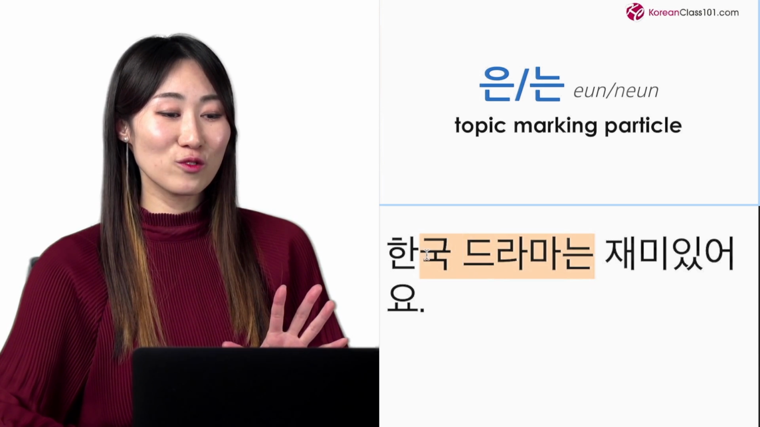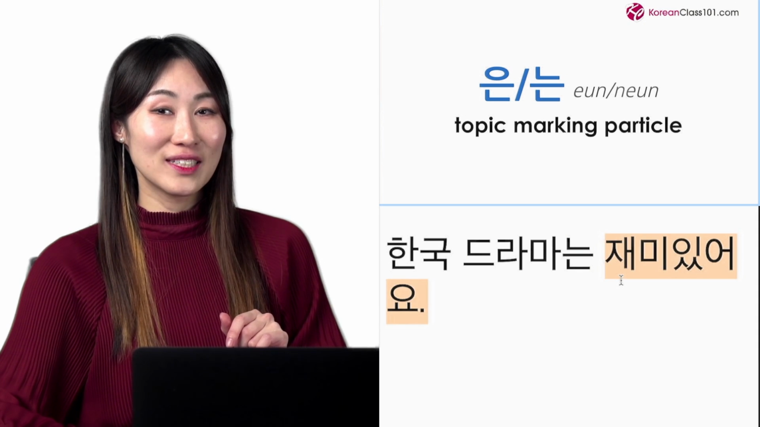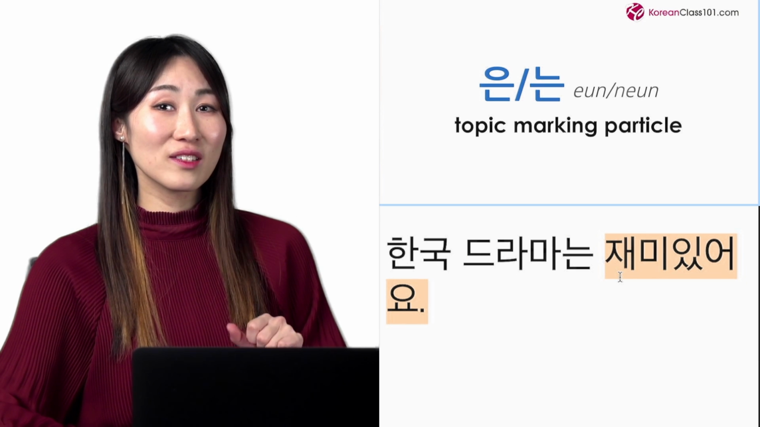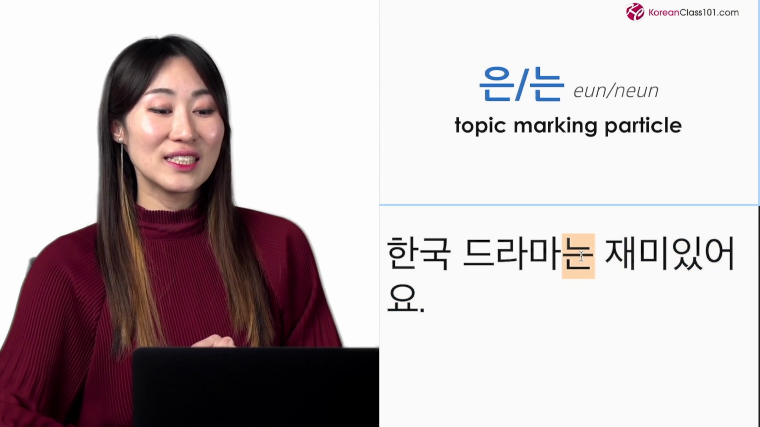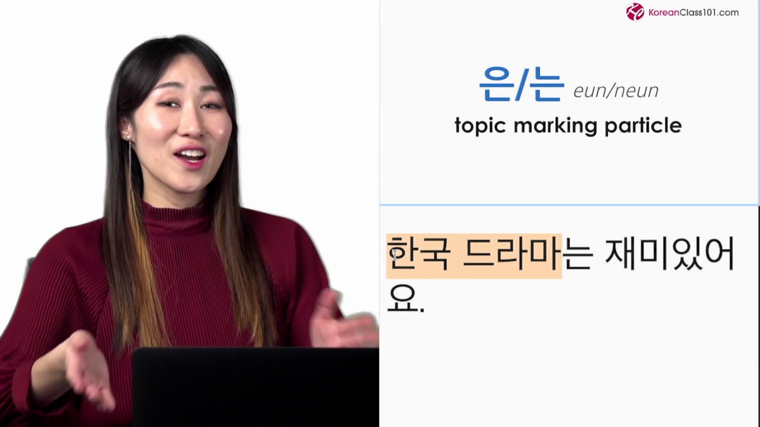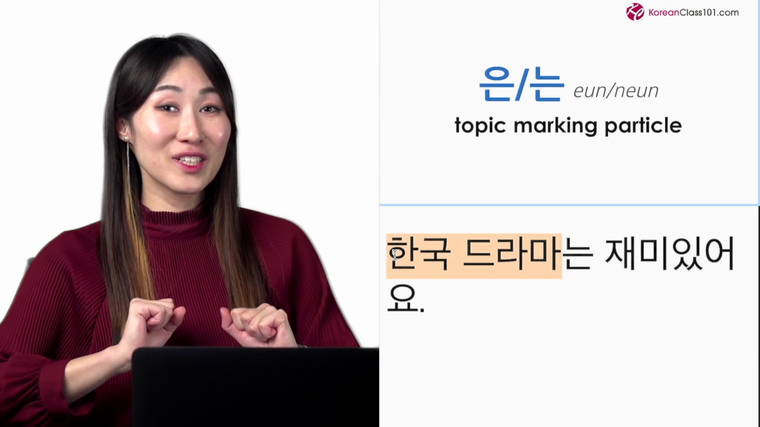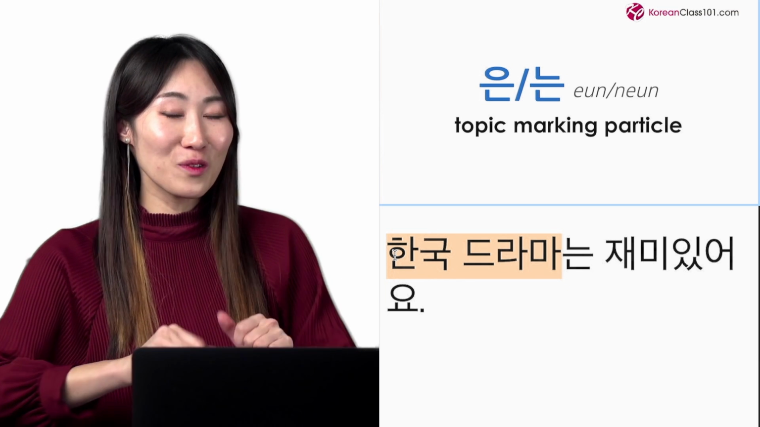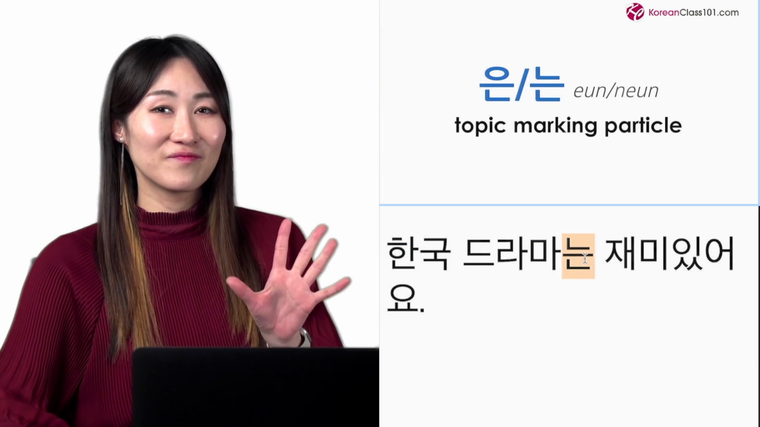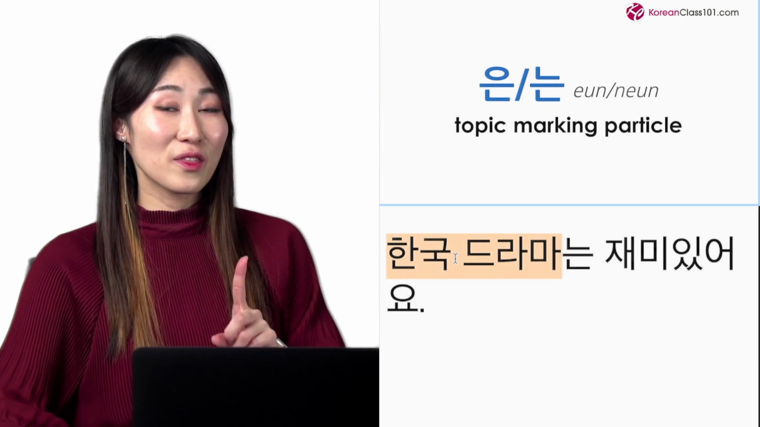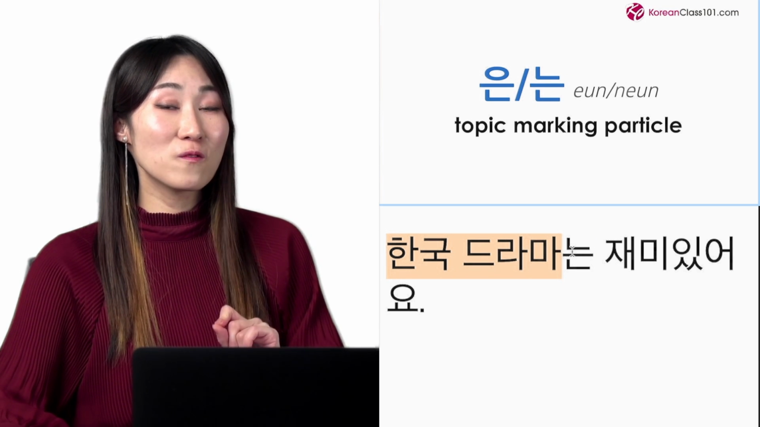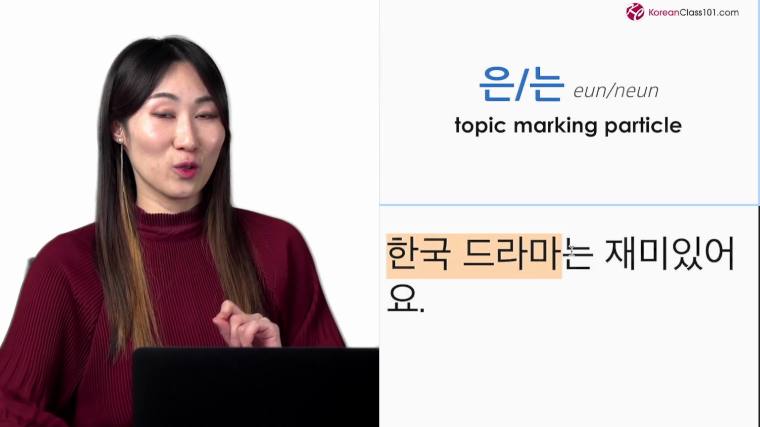So as for Korean drama, 재미있어요. 재미있어요 means it's interesting or it's fun. So Korean dramas are fun and interesting. And I put 는 here because I want to emphasize this. I want to let you know that I want to talk about Korean dramas. As for Korean dramas, you know, they're fun, aren't they? So here it's like as for. But if there is no subject in the sentence and there is just a topic, then this topic often works and acts as the subject of the sentence.